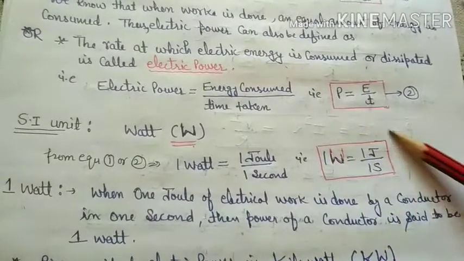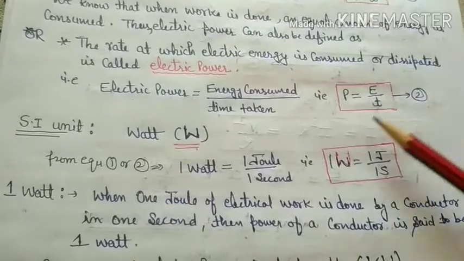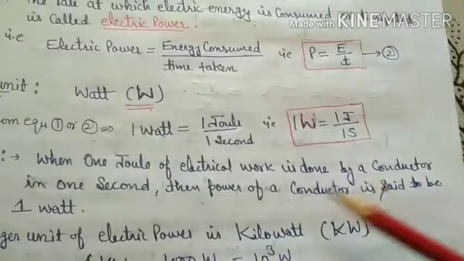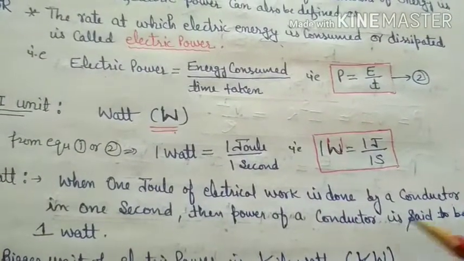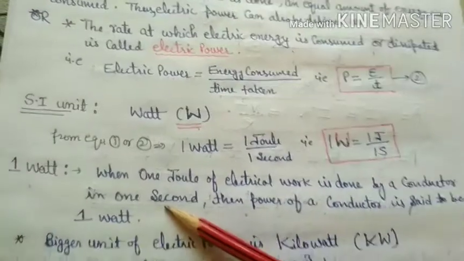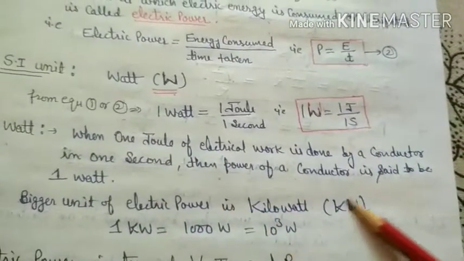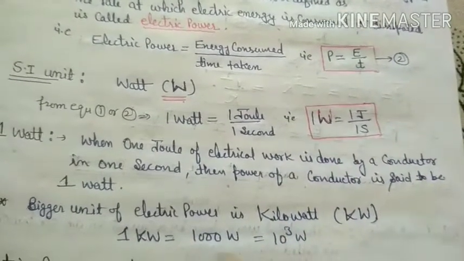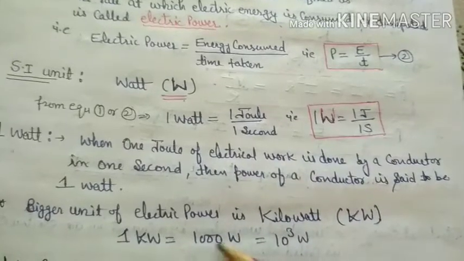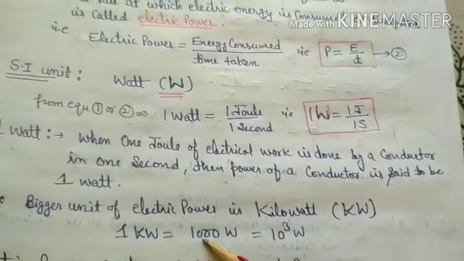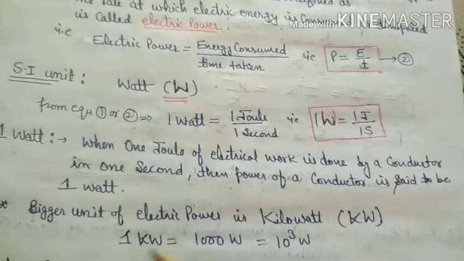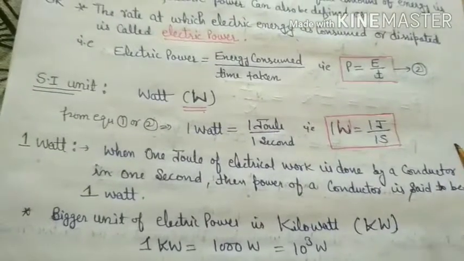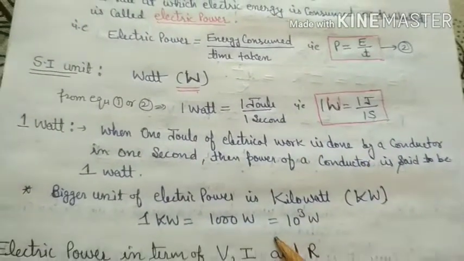If 1 joule of work is done or 1 joule of energy is consumed by an electrical appliance or a conductor in 1 second, then its power is said to be 1 watt. The bigger unit of electric power is the kilowatt, written kW. 1 kilowatt is equal to 1000 watt, since kilo means 10 to the power 3, or 1000. Another unit of electric power is horsepower, and 1 horsepower is 746 watt.